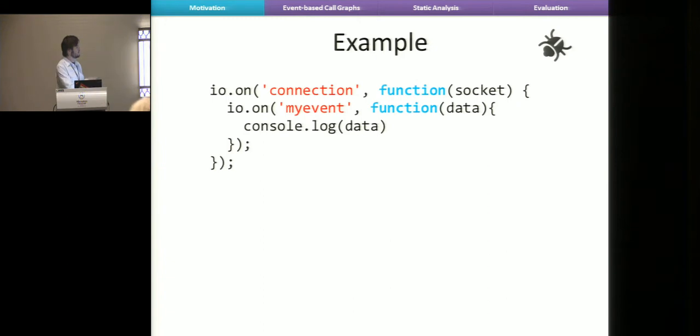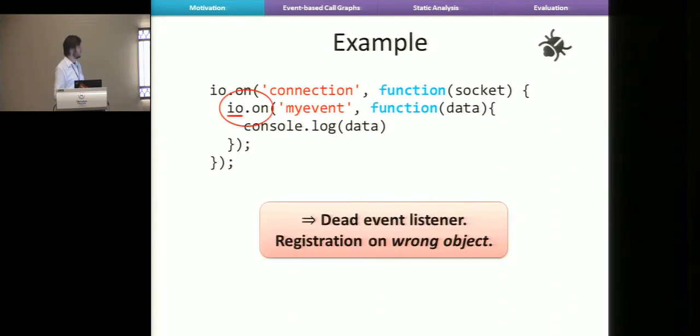But when he runs this code and sends the event from the browser, nothing happens. So what is the problem here? The problem is that he registered the listener on this object io, but this is actually the wrong object to register this function on. He should have registered it on the socket object. So this is dead code.